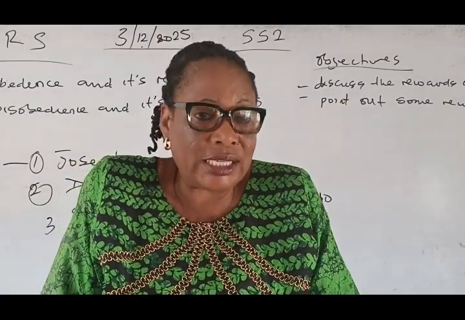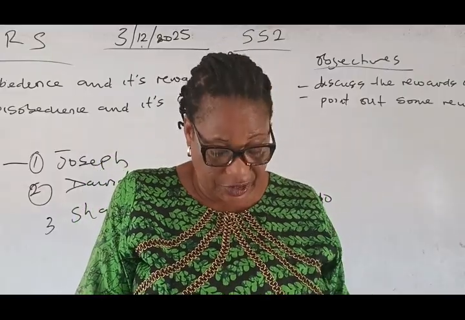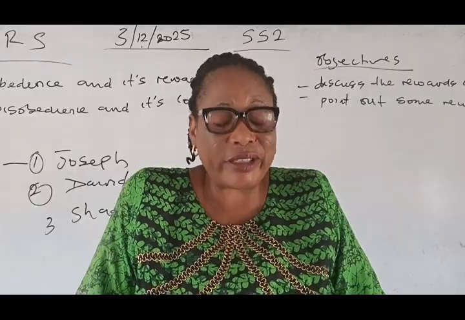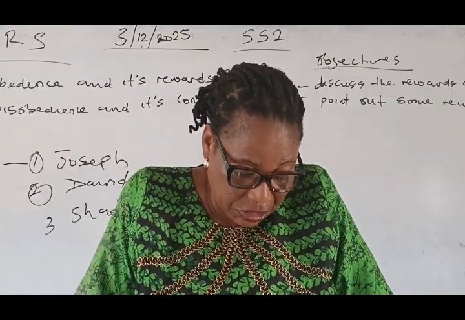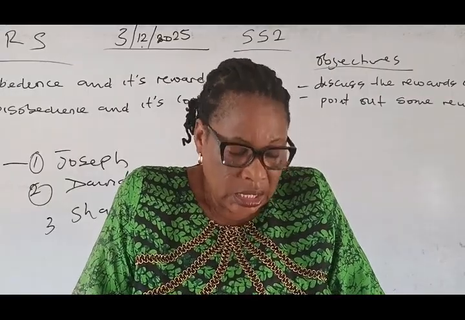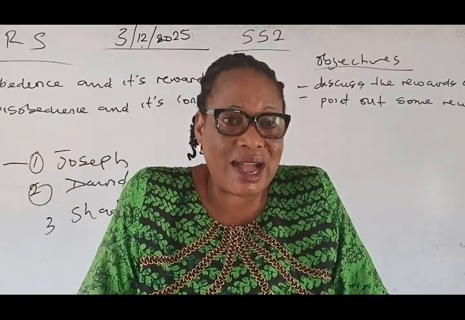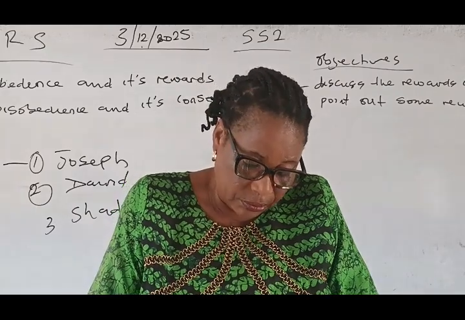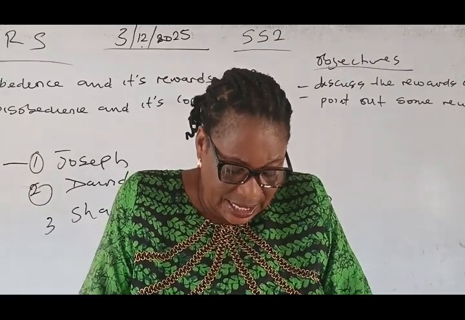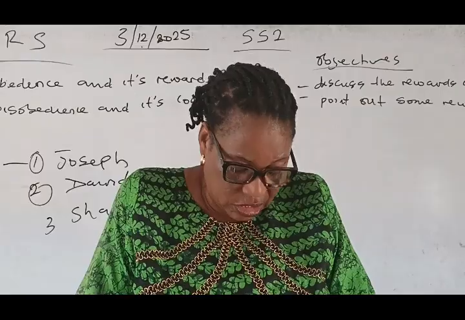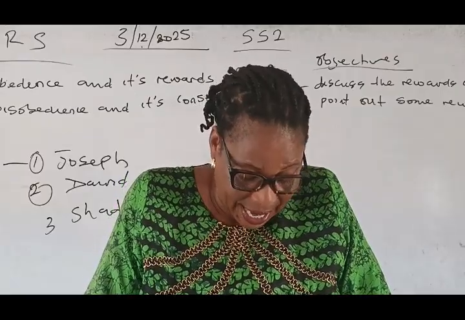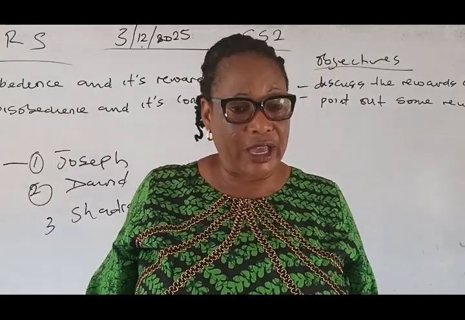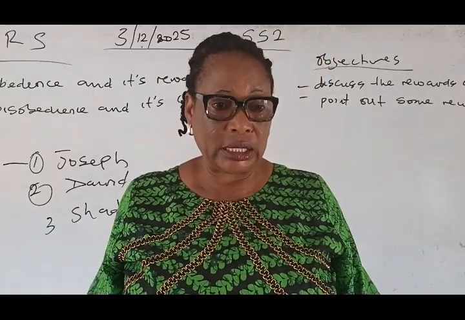Now we are going to look at the significance of what we have just done, the moral lesson from the stories. We understand that obedience attracts favor from God. It attracts love from God. Disobedience has devastating consequences. One person's sin can affect other people, like in the story of Eli we just heard.